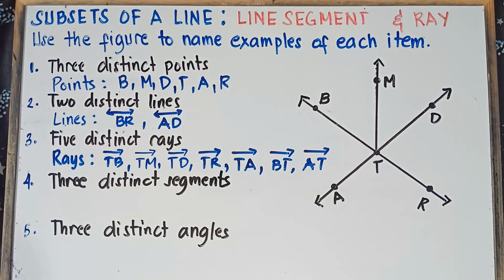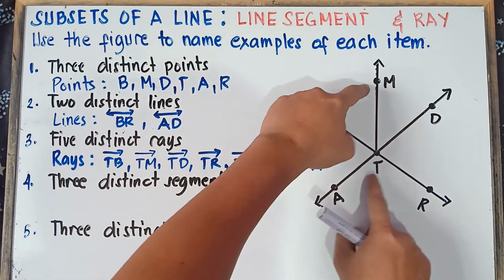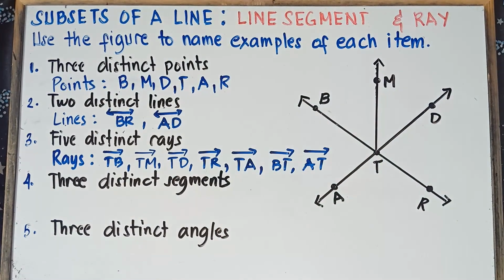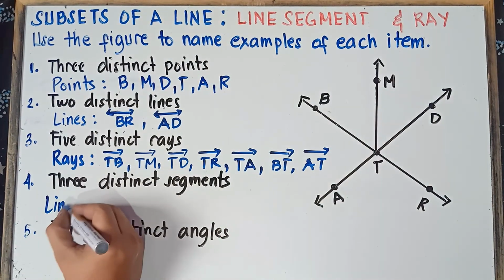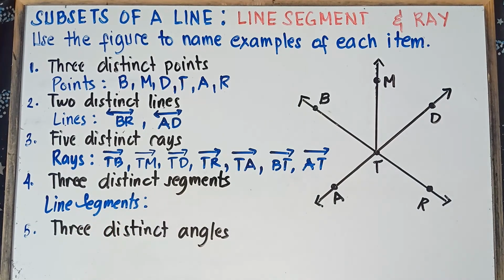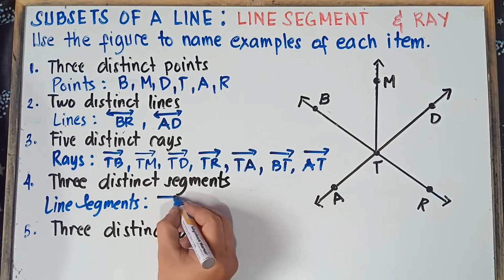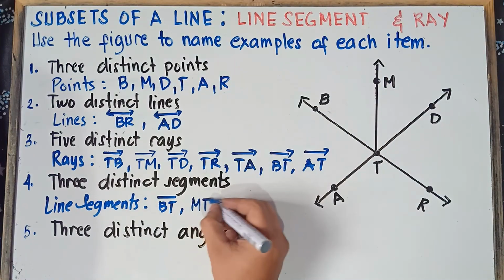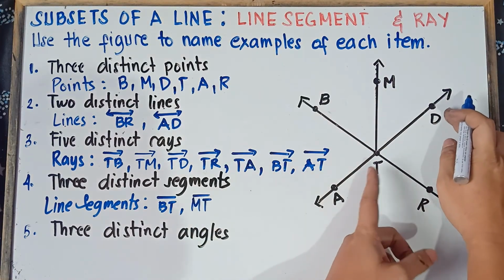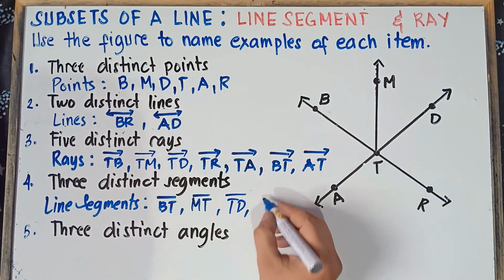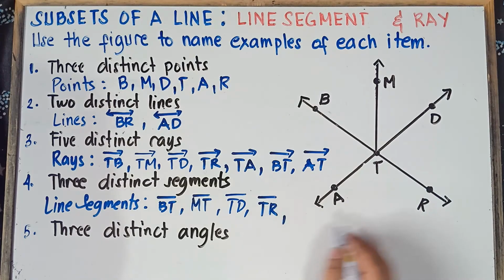Alright, and then number 4, 3 distinct segments. So that would be line segments. Once again, 2 points for line segments. You can have this one, this one, this one. That's okay. Those are line segments. We have line segment BT, line segment MT, line segment TD, line segment TR, and line segment AT.